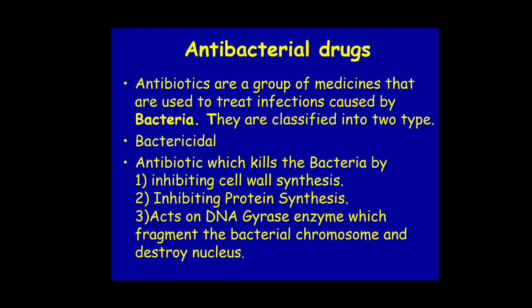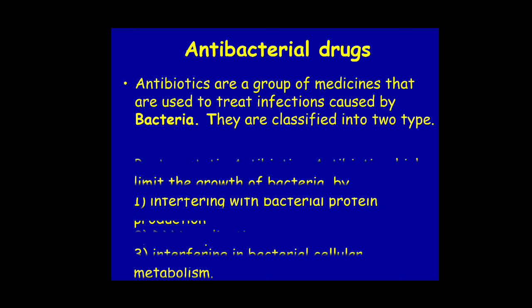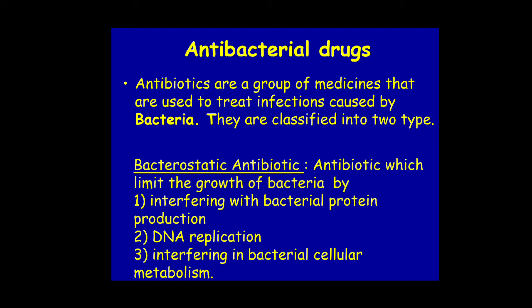Whereas bacteriostatic drugs interfere with bacterial protein production, interfere in DNA replication, and interfere in the bacterial cellular metabolism, and thereby these bacteriostatic antibiotics limit the growth of bacteria. So friends, we have seen the two different types: bactericidal, which kills the bacteria, and bacteriostatic, which limits the growth of bacteria in the host.